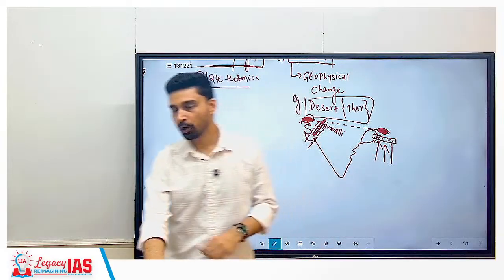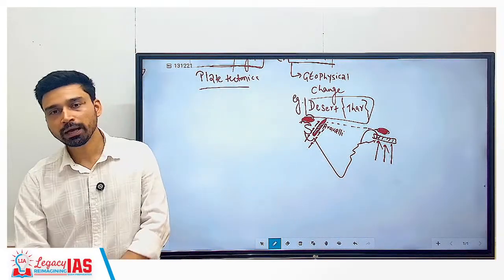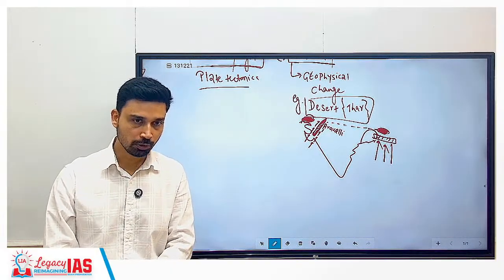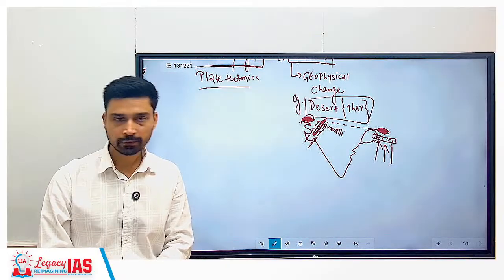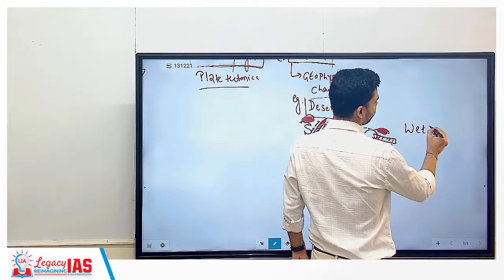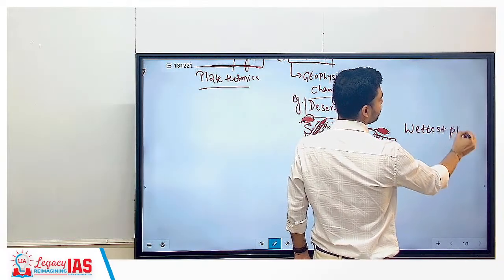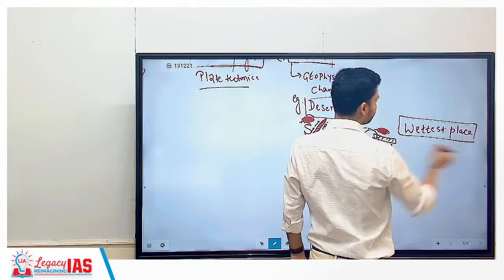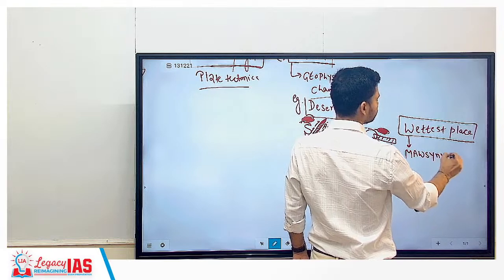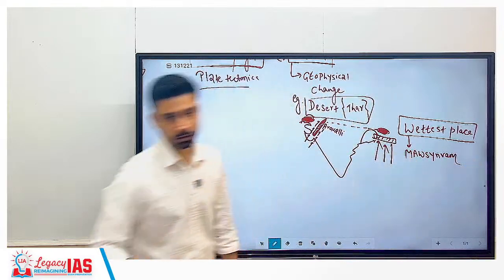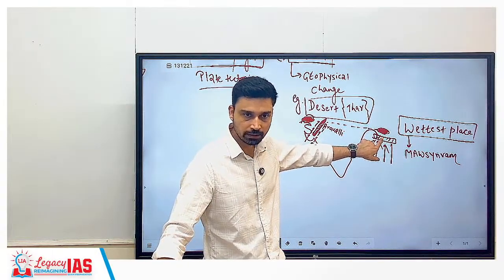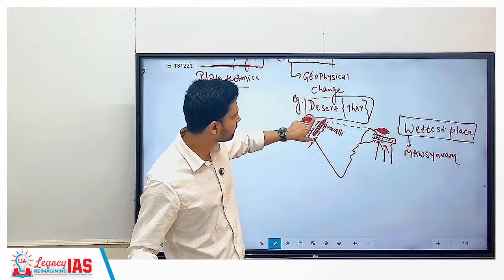And that is why, not only in India, if someone asks you where the wettest place on the earth is, wettest place meaning the place which receives the highest amount of rainfall throughout the year, what is the name of the place? The wettest place on the earth, which receives the heaviest amount of rainfall. So the answer would be Mawsynram. Where is Mawsynram? In Meghalaya. Clear?